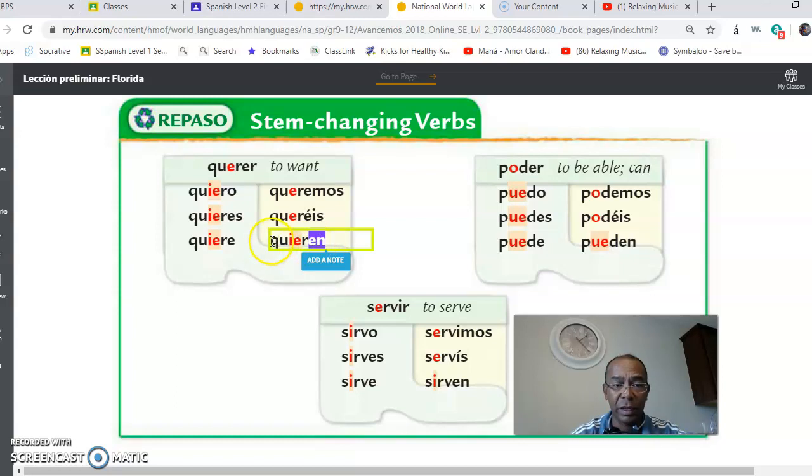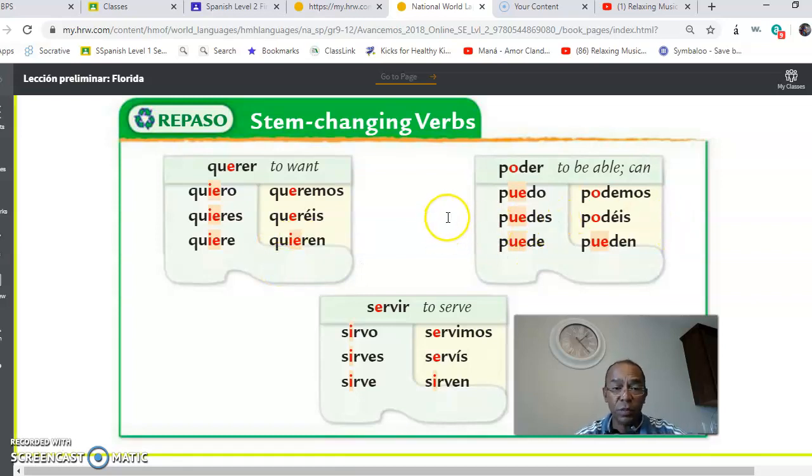Quieren. Again. Yo quiero, tú quieres, él, ella, usted quiere, nosotros queremos, there's no stem change in nosotros, vosotros queréis, there's no stem change in vosotros, and ellos, ellas, and ustedes quieren, and there's a stem change again. The same thing happens with the verb poder.